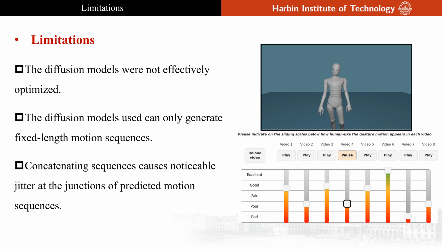Next, this challenge presented us with long-term human gesture sequences of variable lengths, which posed a significant challenge for our approach. Our initial approach relied on naive diffusion models that were not specifically designed to handle variable length sequences. We attempted to address this by segmenting the condition sequences and predicting 300 frames for each segment, concatenating these fixed-length motion sequences to generate complete motions. Unfortunately, this approach led to noticeable jitter at the junctions of the predicted fixed-length motion sequences.